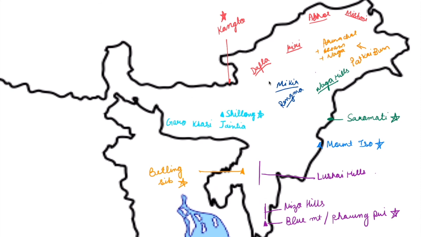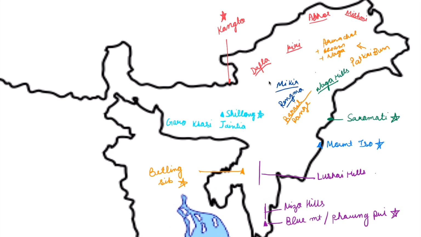And then there's another similar range which falls somewhere here. It is in the combination of Naga, Assam, and Manipur. So this is Naga, this is Assam, and this is Manipur. So somewhere here is Barail range. So these are the important mountain ranges and mountain peaks of Northeast India.